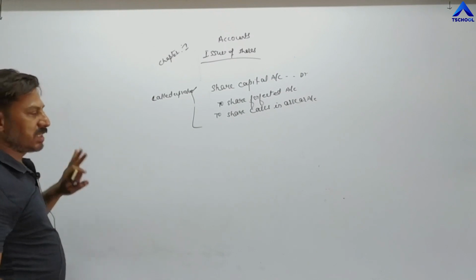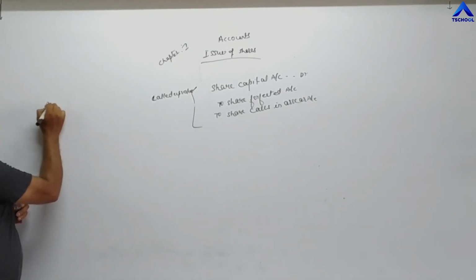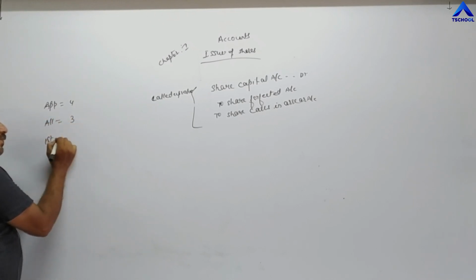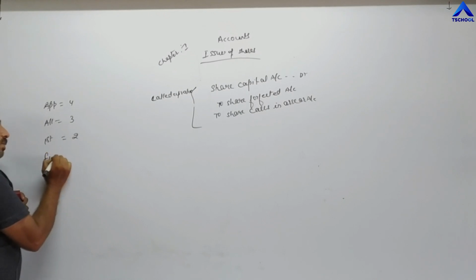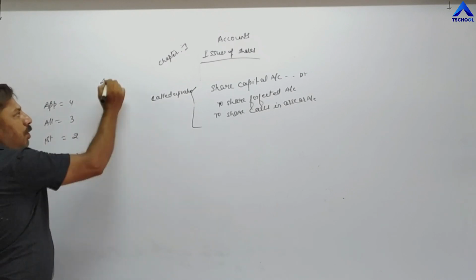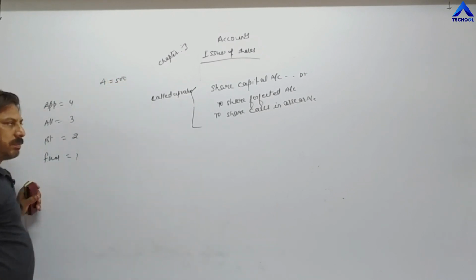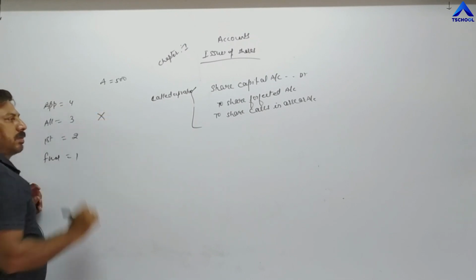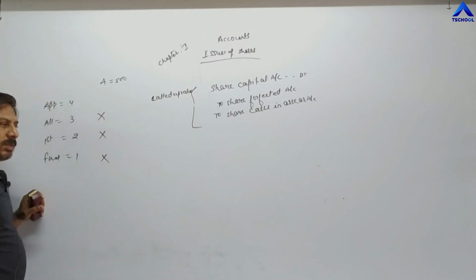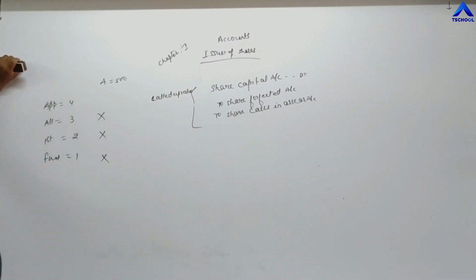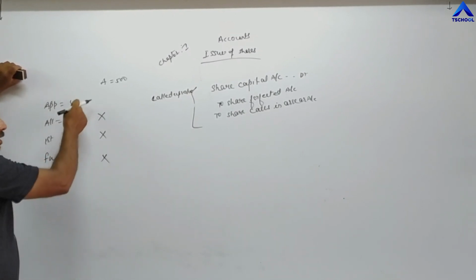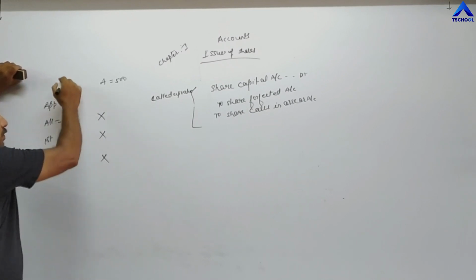For example, if application is 4 rupees, allotment 3 rupees, first call 2 rupees and final call 1 rupee, and one shareholder A holding 500 shares has not paid allotment, first call, then final call, it means the company has demanded the full 10 rupees: 4 plus 3 is 7, plus 2 is 9, plus 1 is 10.